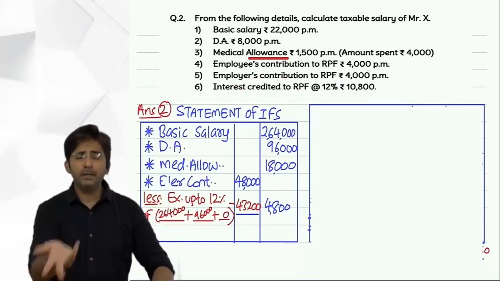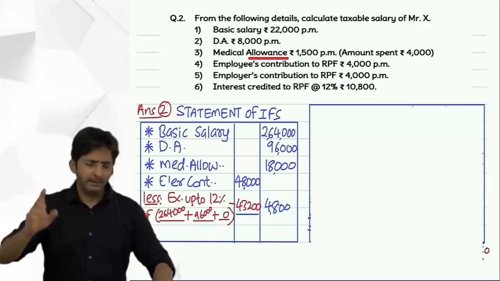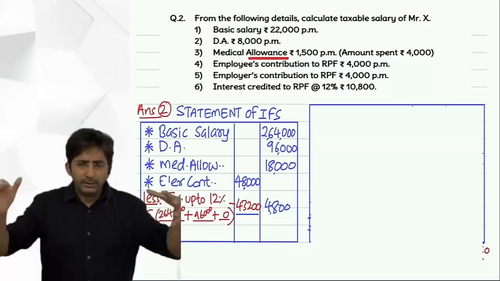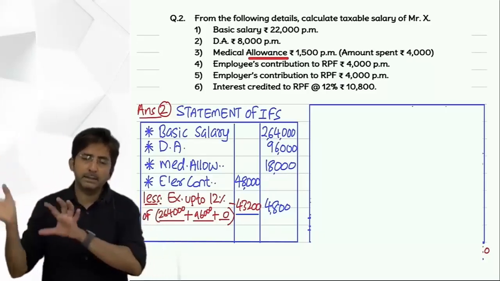See, Provident Fund money, when do you receive? On retirement. And this guy is not retiring. His service is going on. And during this service, when they deposit the money, they say it is credited in your account.